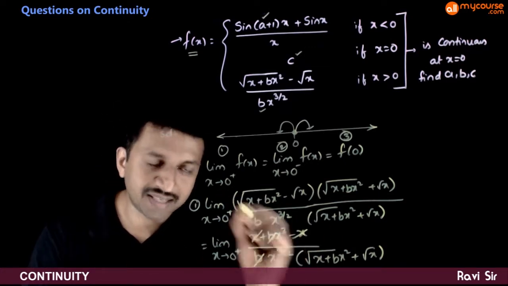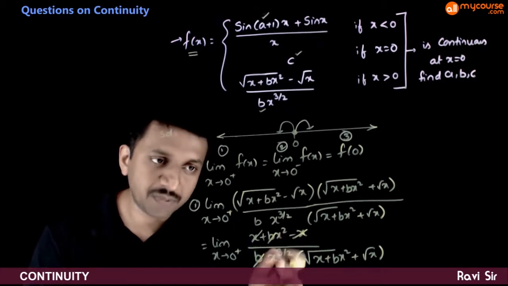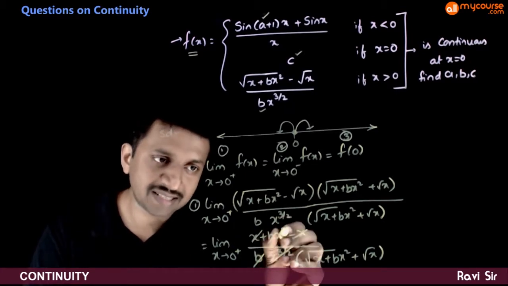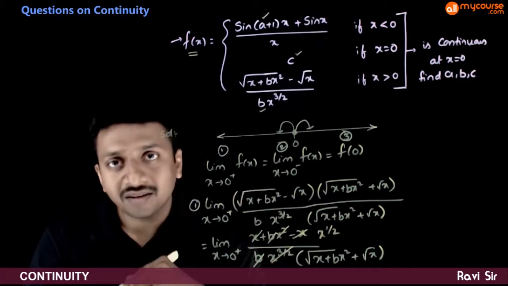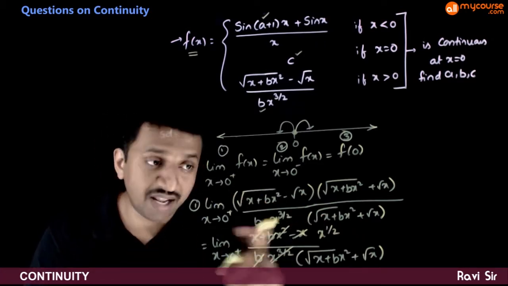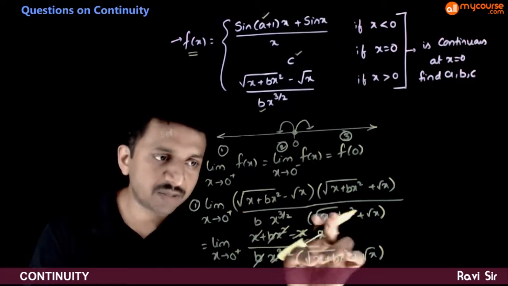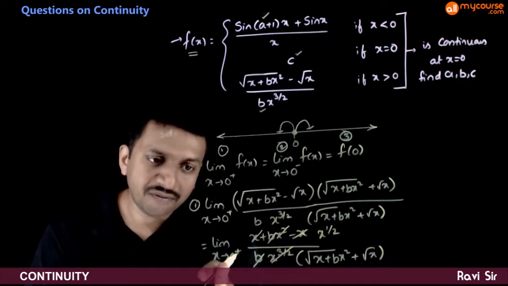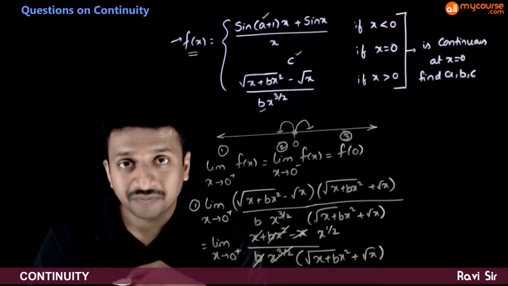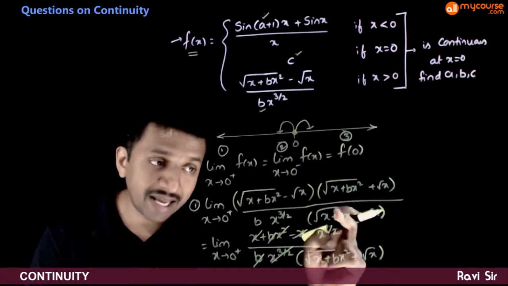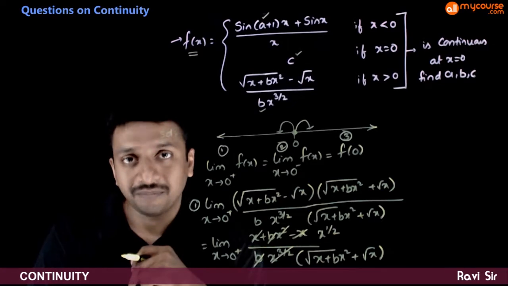So b and b get cancelled. So x power 3 by 2 gets cancelled with x square and you will be left with x power half. So x power half by this. If x tends to 0, again you're getting 0 by 0 form.